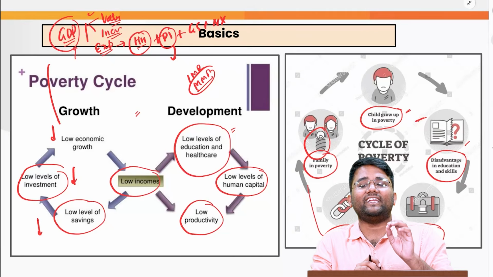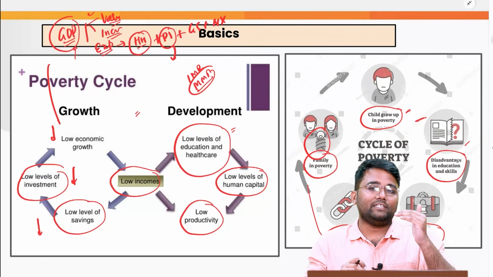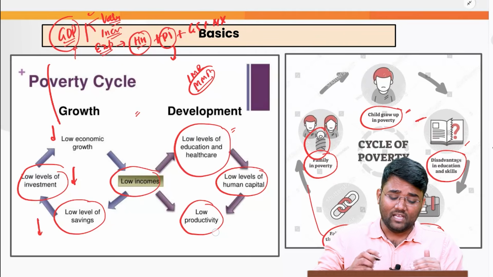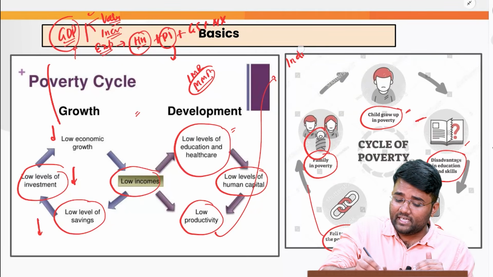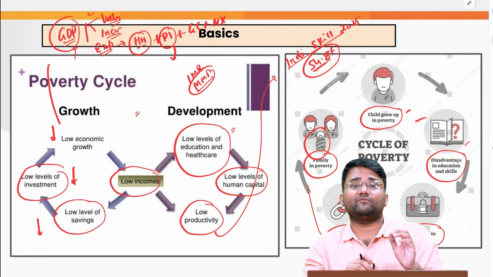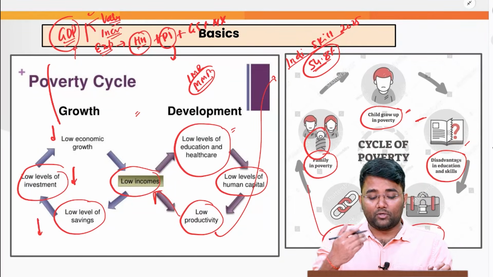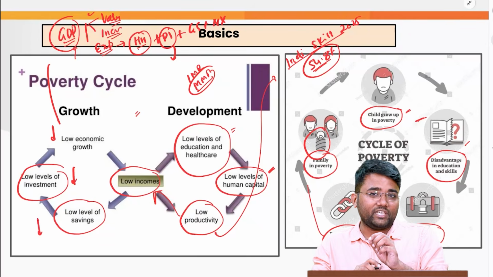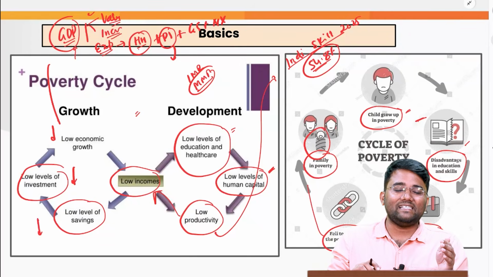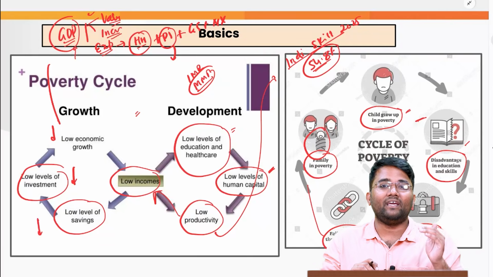The person will not get proper jobs, and when he is not getting proper jobs, obviously his productivity will be less. And that is also reflected in the India Skills Report of 2025, which says that around 54.8% of the population is unemployable because of the poor skill sets that they have, and that will further lead to low income of the people, because they do not have the educational capabilities and the skills needed, based on which they can improve their productivity and their income.